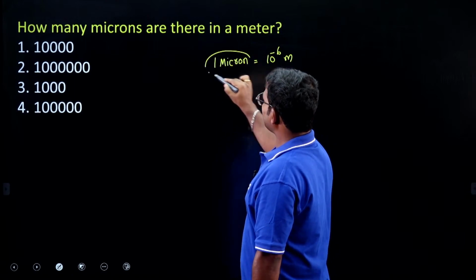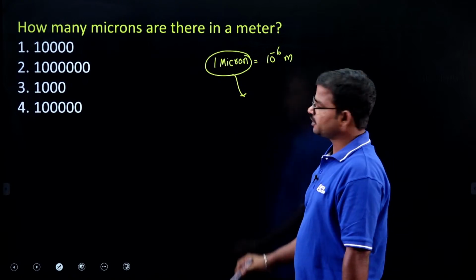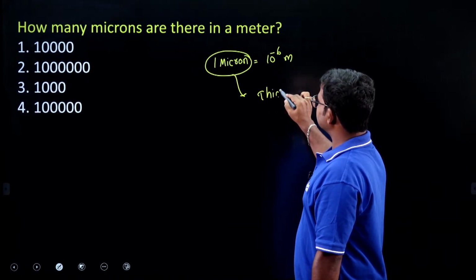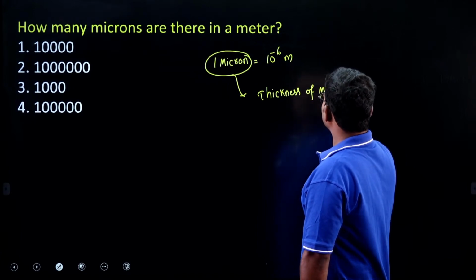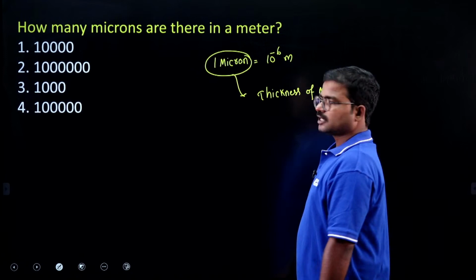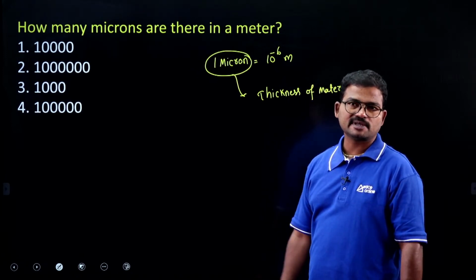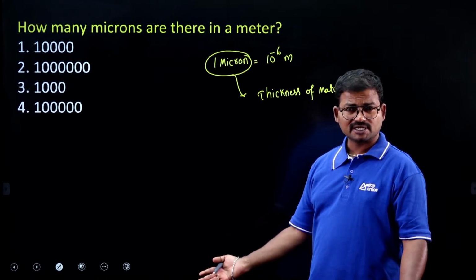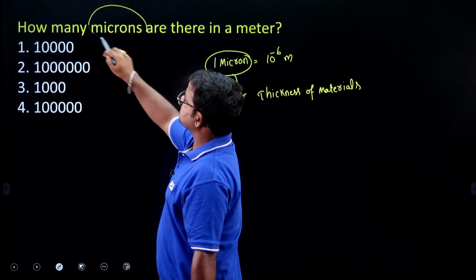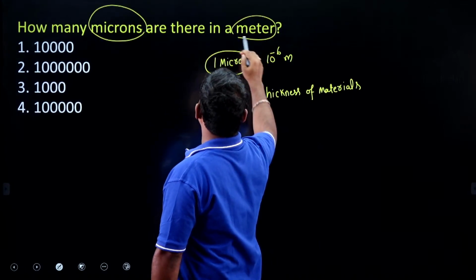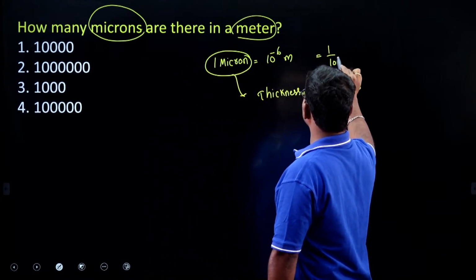The term micron is especially used to indicate the thickness of materials, like plastic materials: 75 microns, 50 microns, 100 microns. This terminology we use in our surroundings. So 1 micron is 1 by 10 power 6 meters.